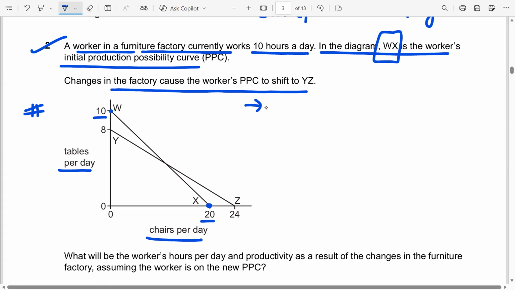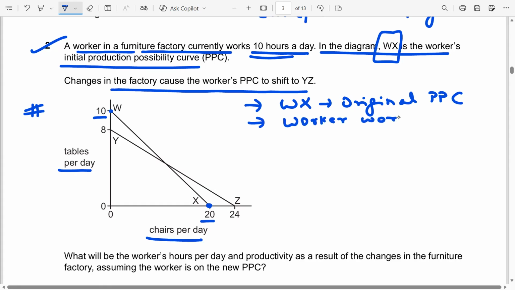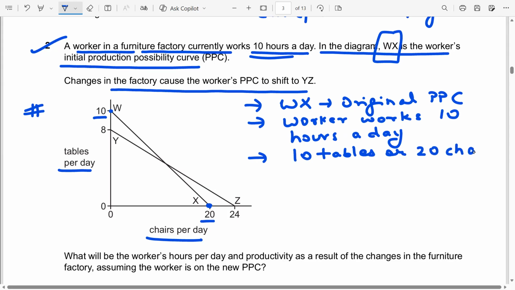That means Wx is the original production possibility curve, and the worker works 10 hours a day. On Wx, you can produce 10 tables or 20 chairs.